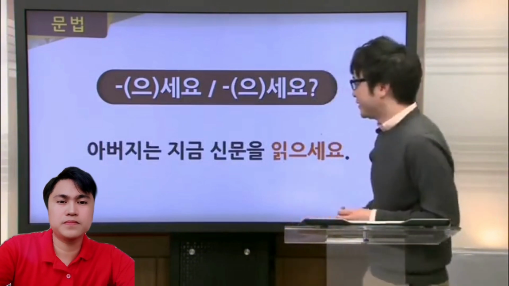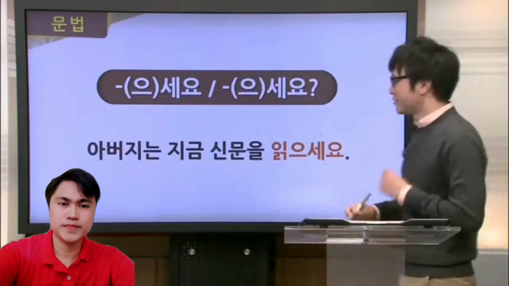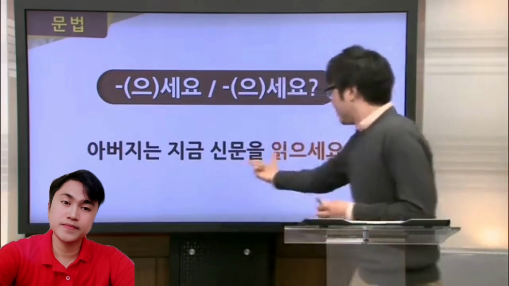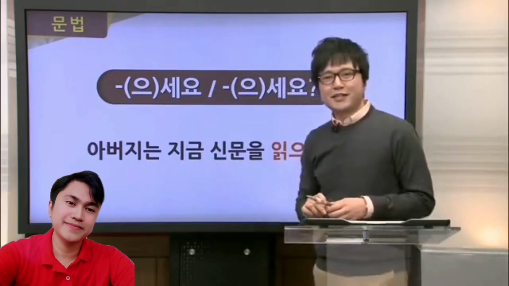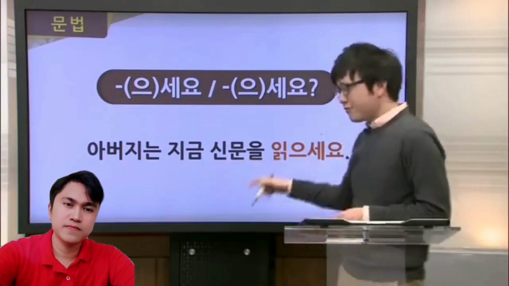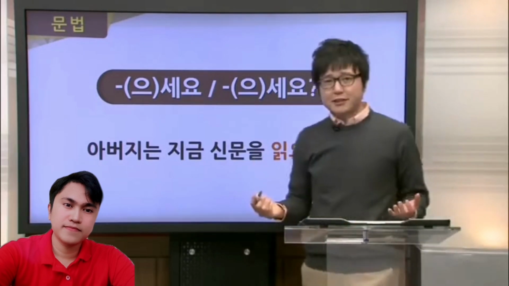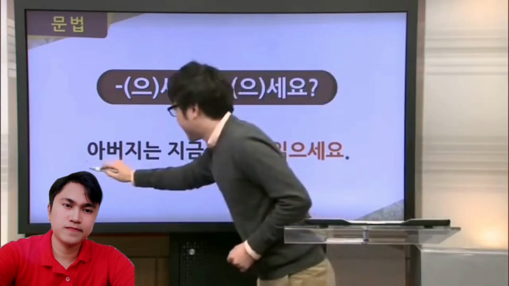Our next example is 아버지는 지금 신문을 읽으세요. So as you can see from the back half of this sentence here, we have 신문을 읽다, which means to read a newspaper. Now, what's the subject of the sentence here? The subject here is 아버지.